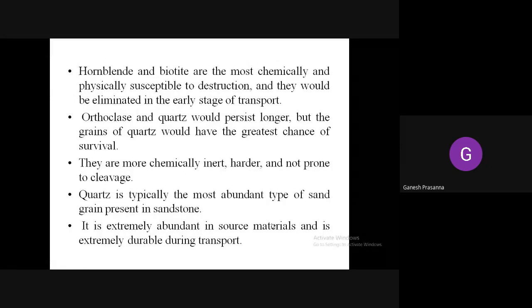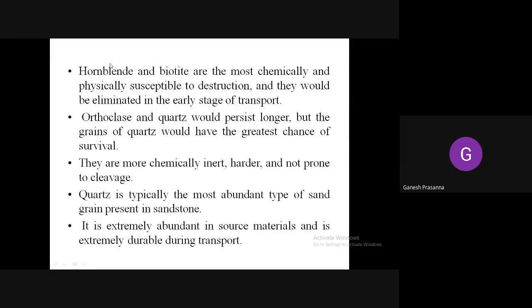Hornblende and biotite are most susceptible to chemical and physical destruction, and they will be eliminated in the early stage of transport itself, because these two minerals are essentially comprised of iron and magnesium.